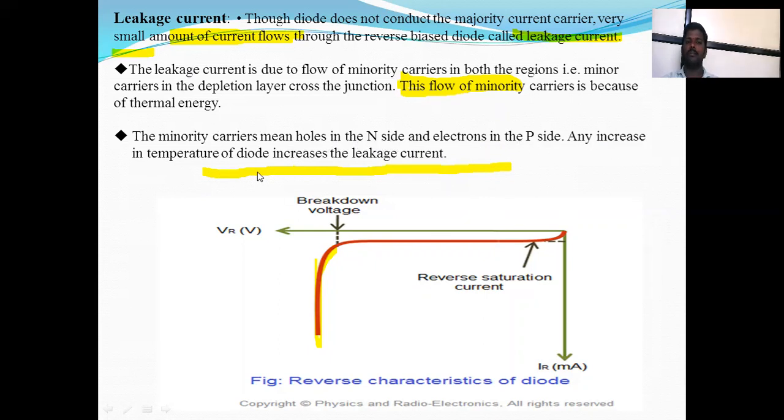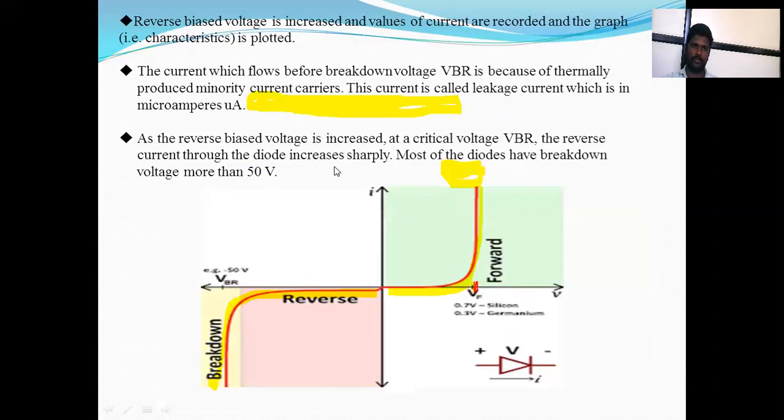As the temperature increases, the diode's leakage current increases. The current which flows before the breakdown voltage is because of thermally produced minority charge carriers. This is the forward bias and this is the reverse bias on the graph. As the reverse bias voltage is increased to the critical voltage, the breakdown voltage, the reverse current in the diode increases sharply. Most diodes have a breakdown voltage of more than 50 volts.